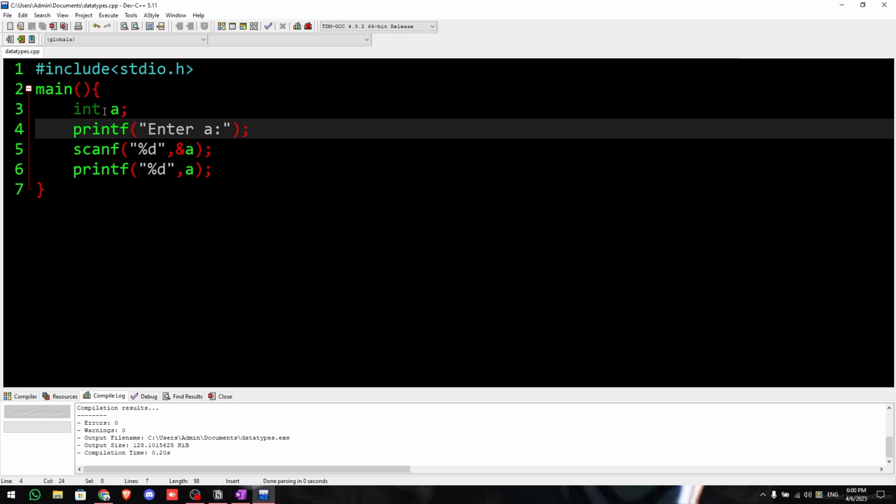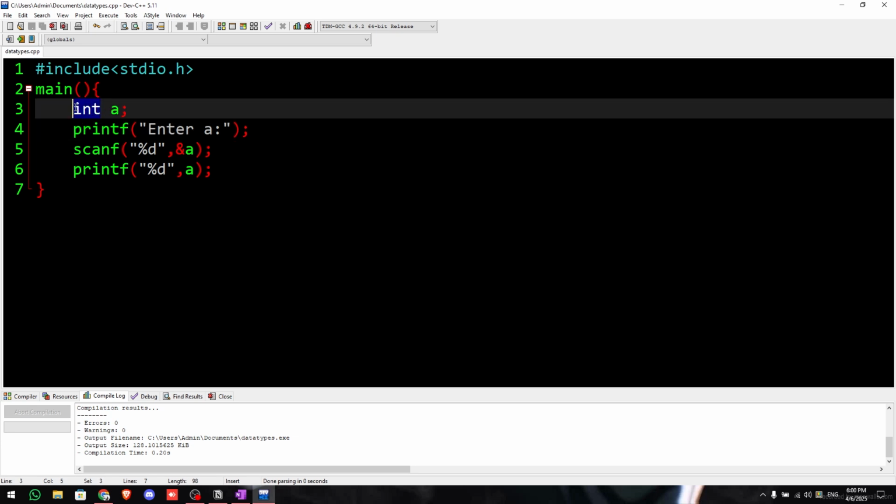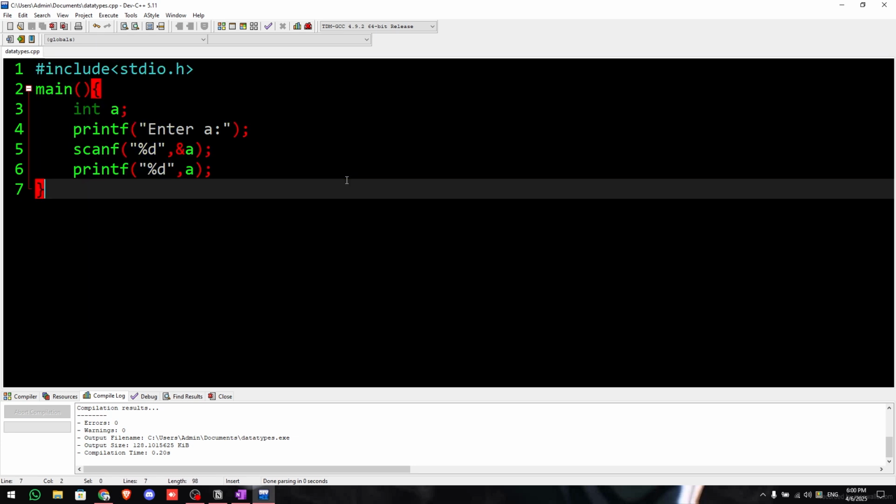Simple as that. We can similarly take input for float and character. For string, in C we have to use a for loop. It's a bit more complicated, so I won't be discussing it here. It will come in later episodes. Okay, and that is all about C.